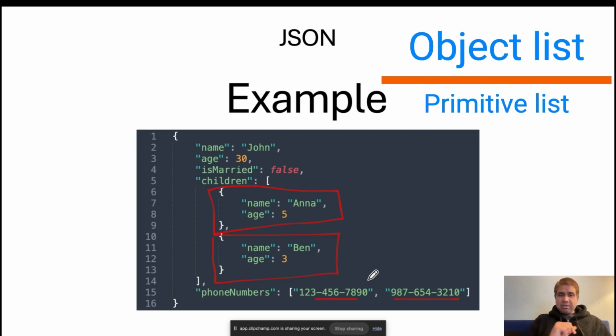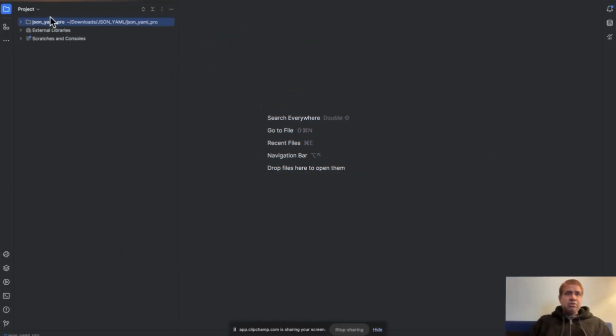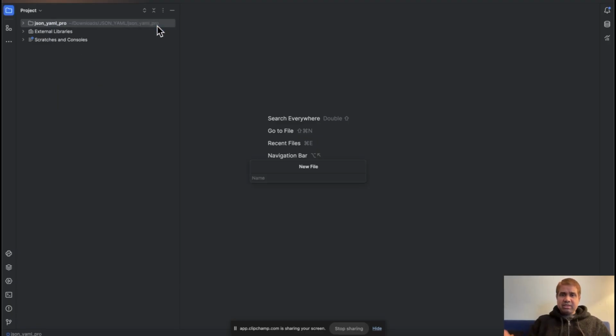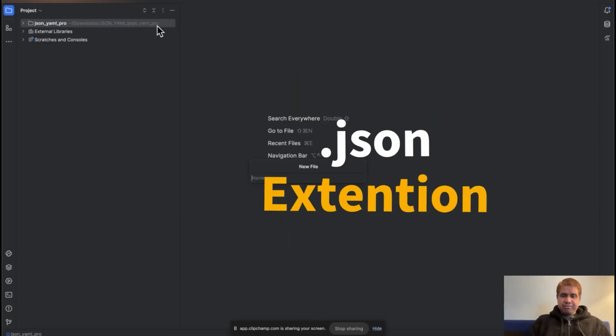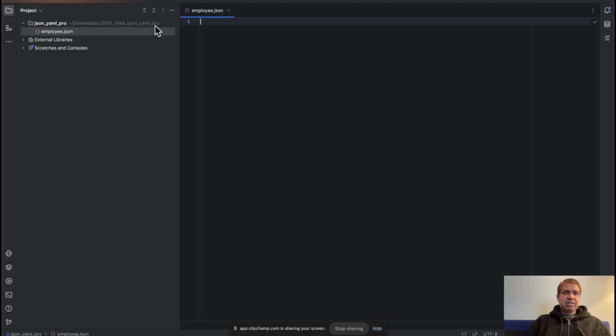Okay, so let's see how it is supported in an IDE. To create a JSON, you simply create a file with the extension json. For example, in this case, let's say employee.json. So the JSON file is created.